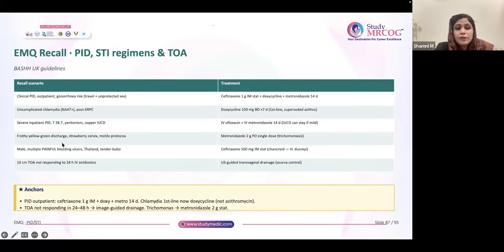Okay, coming back. Frothing yellow discharge, strawberry cervix, motile protozoa, typical appearance of trichomonas, and answer for treatment is metronidazole 2 gram per oral. Male, multiple painful bleeding ulcers, ceftriaxone because you're suspecting chancroid. 10 centimeter TOA not responding to 24-hour IV antibiotics, ultrasound guided transvaginal drainage. That is the answer.